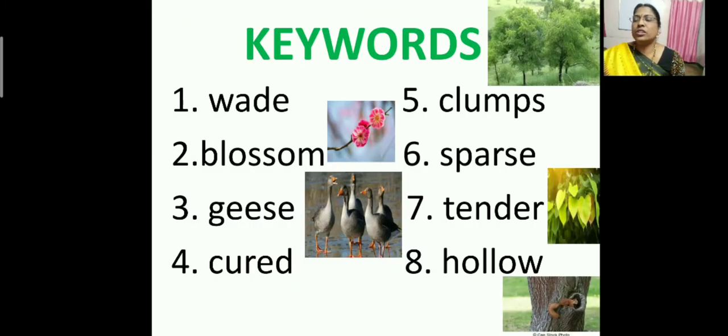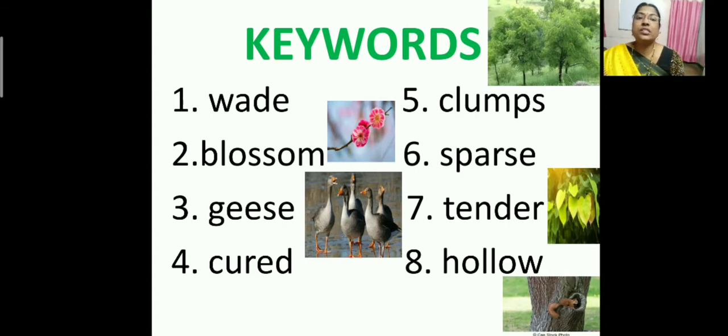See the first word, children. Wade. Wade means to get into water. Blossom. You can see the flowers. The flowers are blossomed. They produce flowers. When these flowers blossom, the air is filled with a sort of perfume. Geese. You can see the picture. These are water birds. They have long necks, short legs and webbed feet.